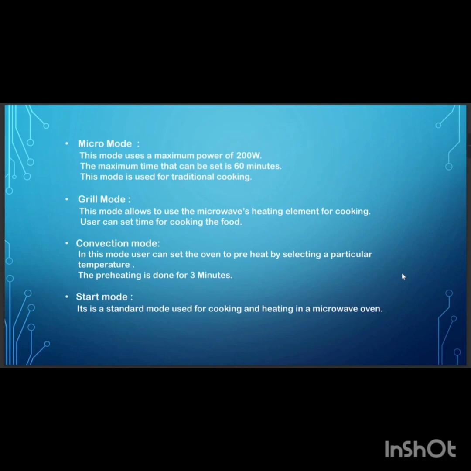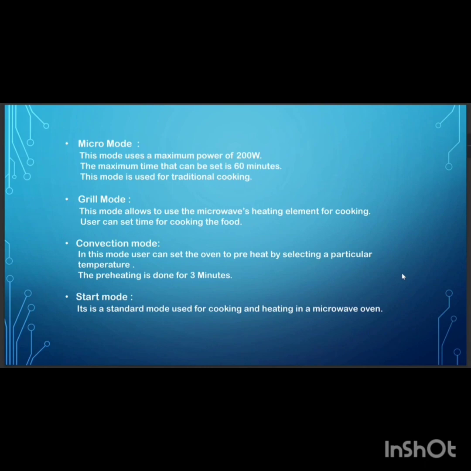The third one is convection mode. In this mode, user can set the oven to preheat by selecting a particular temperature. The preheating is done for 3 minutes, that is 180 seconds. And at last, start mode. It is a standard mode used for cooking and heating in a microwave oven.